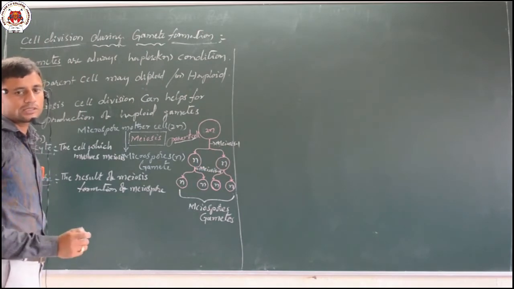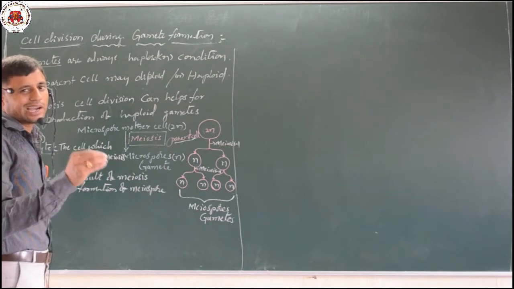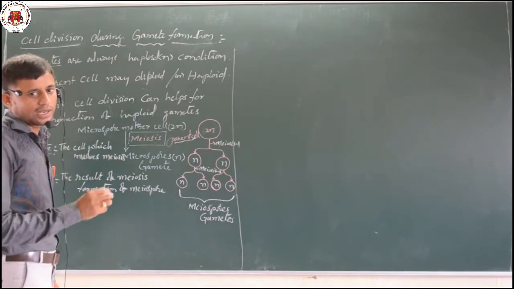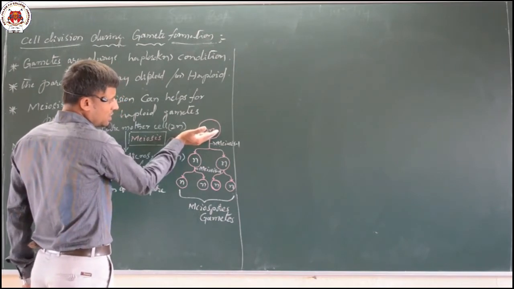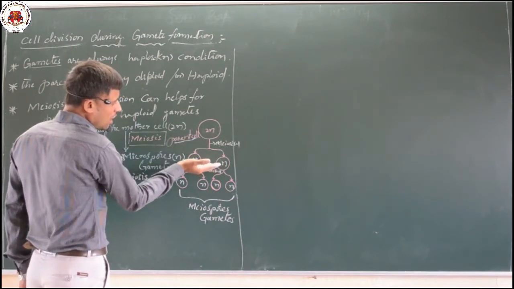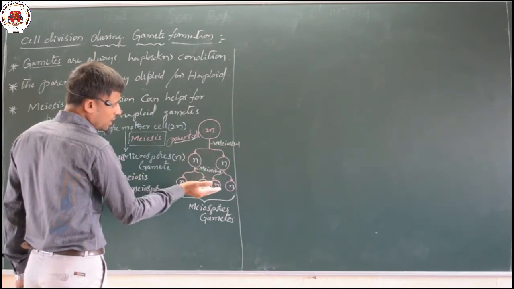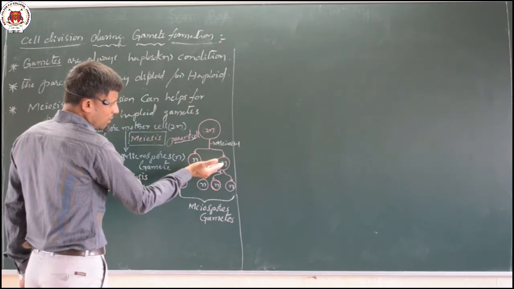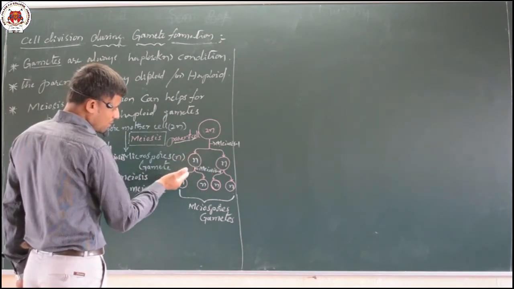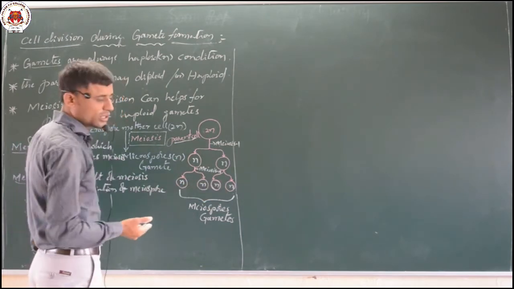The meiosis process helps in the development of haploid gametes, because two sets of chromosomes are present in the parent cell. It is reduced to half in meiosis 1, then during meiosis 2 each cell formed by meiosis 1 proceeds to meiosis 2 and produces two cells.